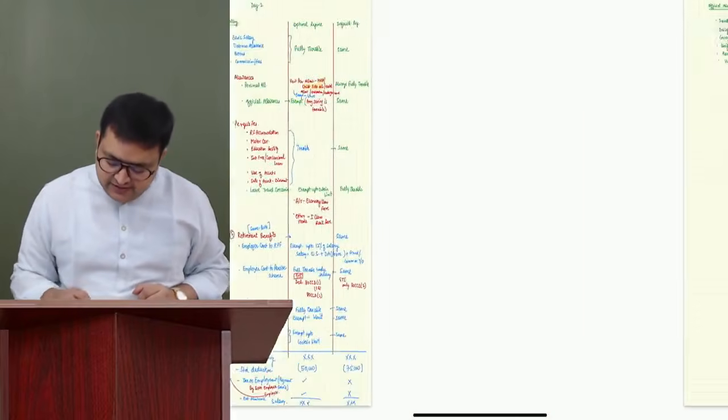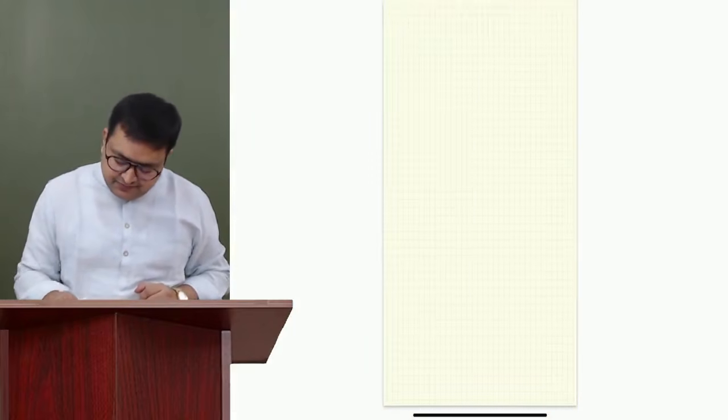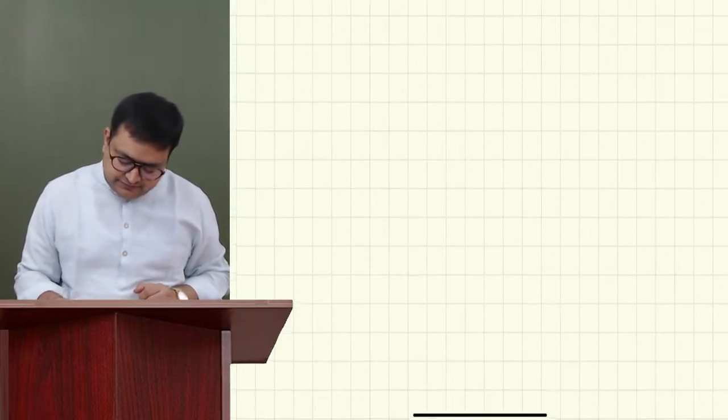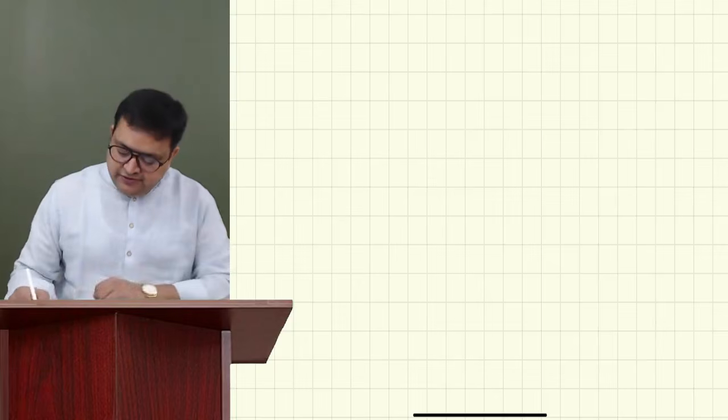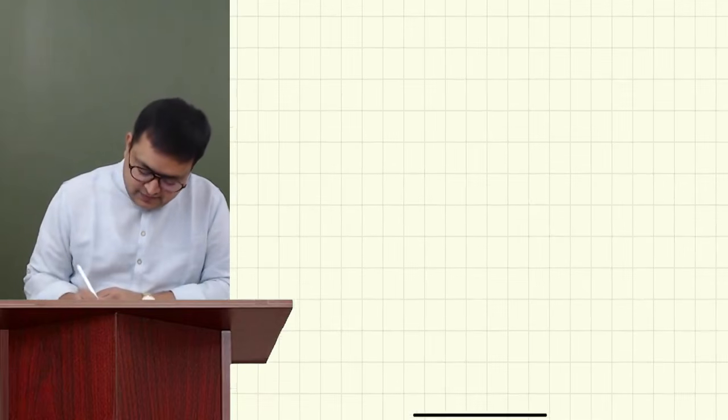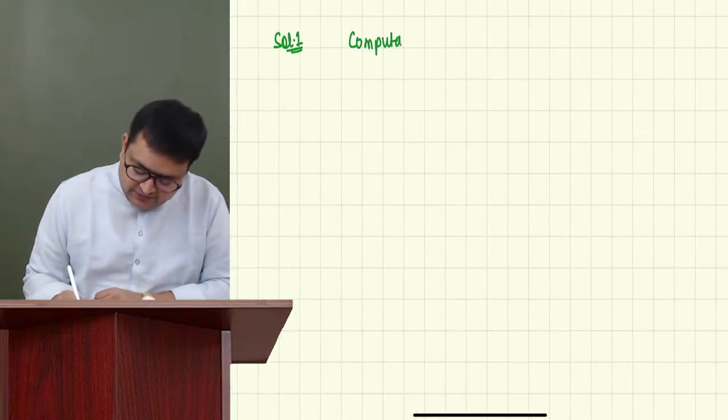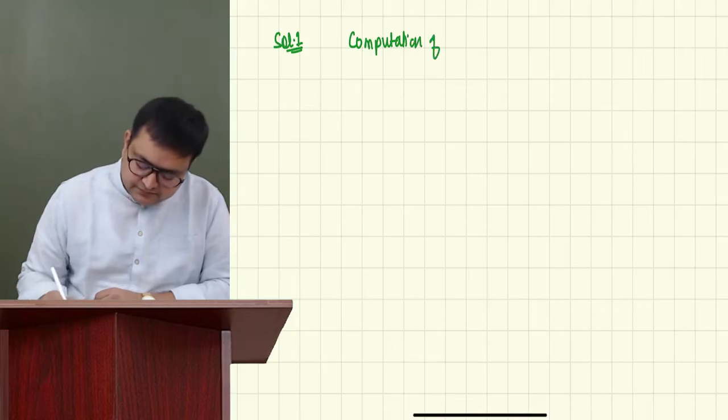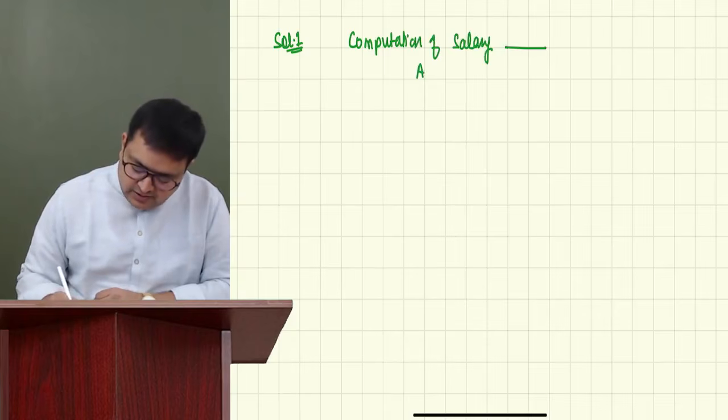So everybody, with me. Solution number 1. Computation of salary income. Whatever is the name of the assessee. Assessment year 25-26.